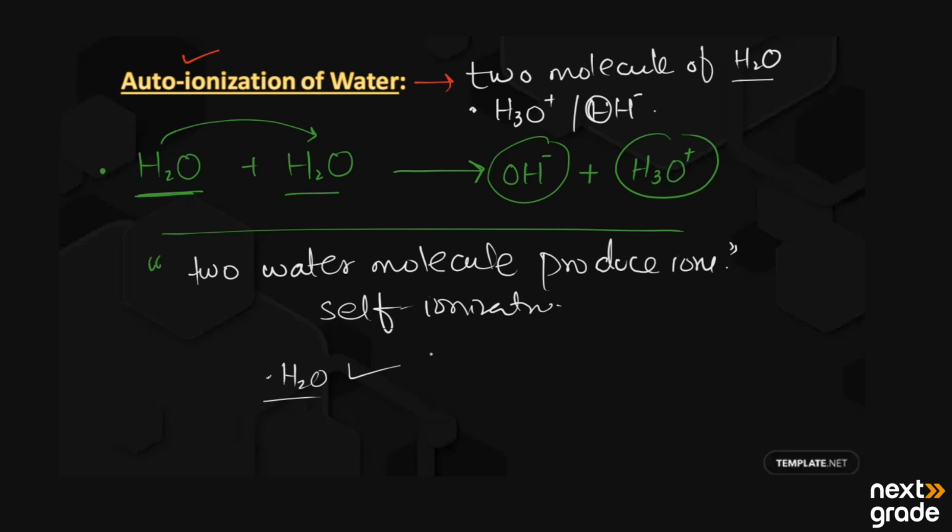So I hope you understand what is meant by self-ionization or auto-ionization. Auto-ionization means by itself. The water changes into its ions by itself, and it always produces equal amounts of hydroxide ion and hydronium ion. If only one molecule is undergoing ionization, then it produces hydrogen and hydroxide ion, and their concentrations are equal to each other. If it produces 5 hydrogen ions, then it will produce 5 hydroxide ions. So this is a simple self-ionization or auto-ionization of the water molecule.